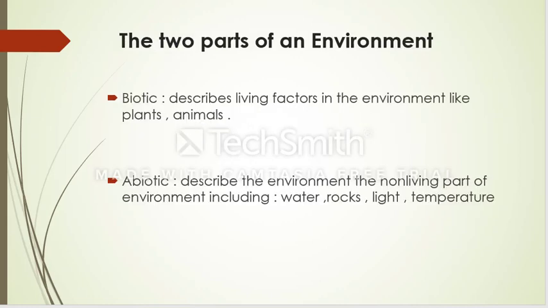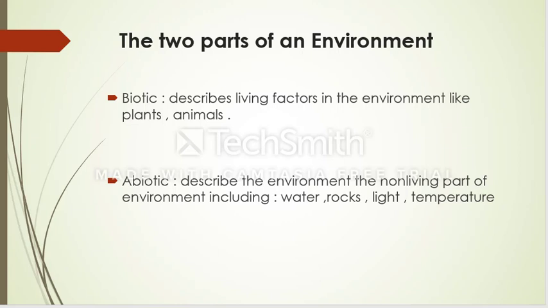And we've got two parts of an environment. We've got biotic and abiotic. Biotic, describing living factors in the environment like plants and animals. We know bio means living, alive things. Biotic means alive things around you, like plants and animals, insects, etc. And abiotic describes the non-living parts of the environment, including water, rock, light, temperature, and a lot of things, air.